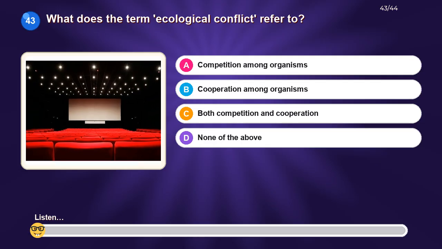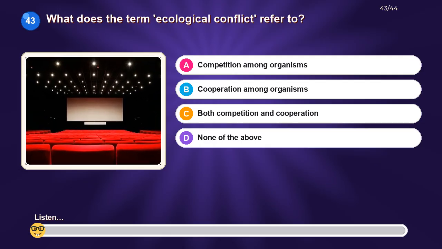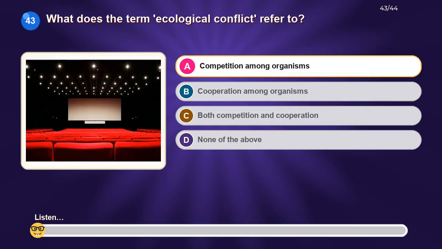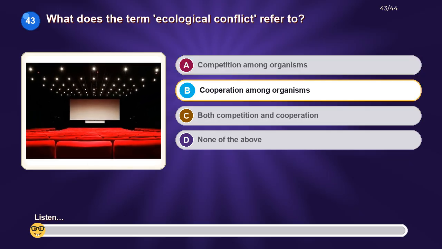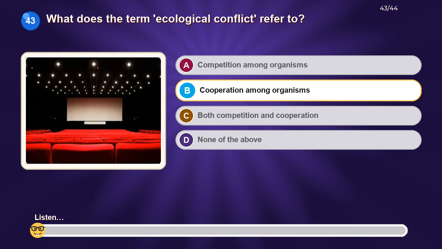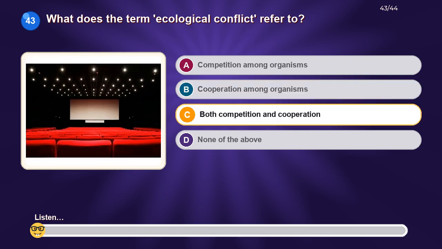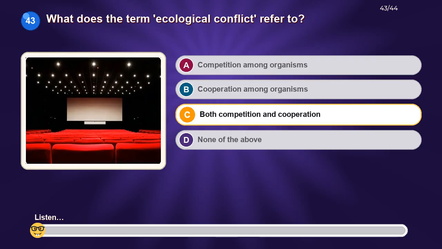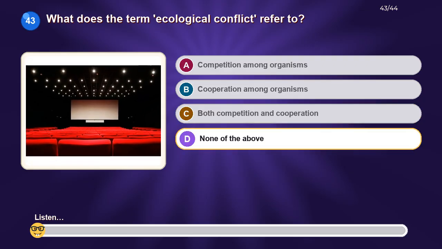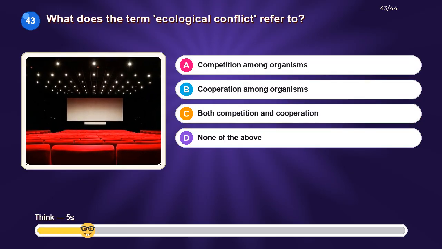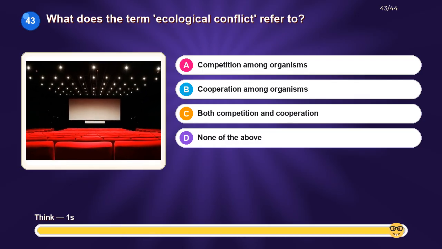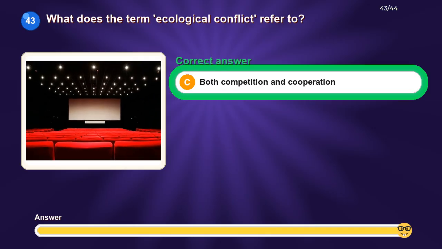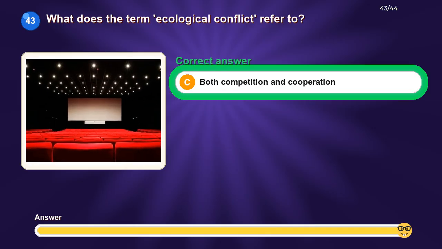What does the term ecological conflict refer to? Option A, competition among organisms. Option B, cooperation among organisms. Option C, both competition and cooperation. Option D, none of the above. The correct answer is both competition and cooperation.